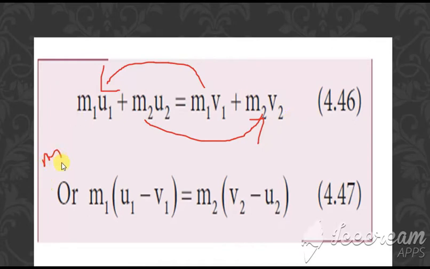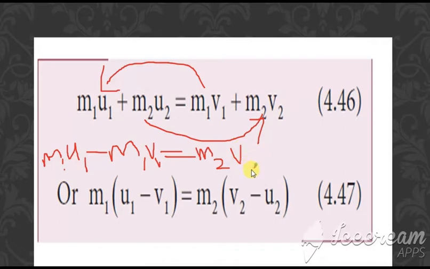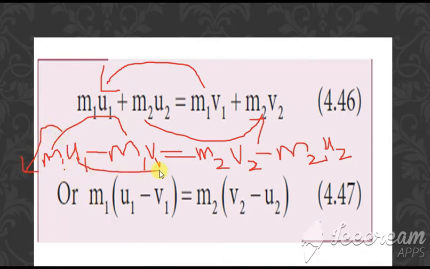Okay, because we are bringing the one term to this side, we get m1 u1 minus m1 v1, which is equal to, on this side, m2 v2 minus m2 u2. Bring this m1 outside, so if you take m1 common, we get m1 into u1 minus v1. Same way here, if you bring m2 outside, we get v2 minus u2.